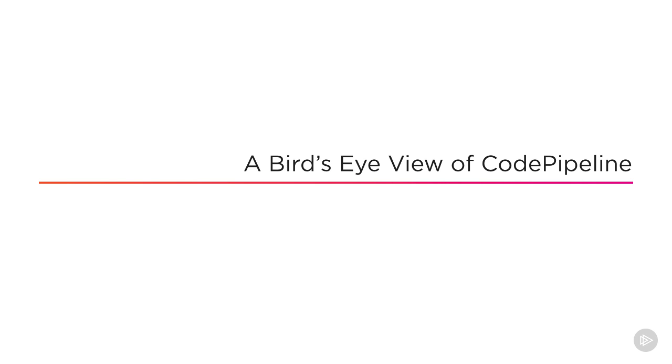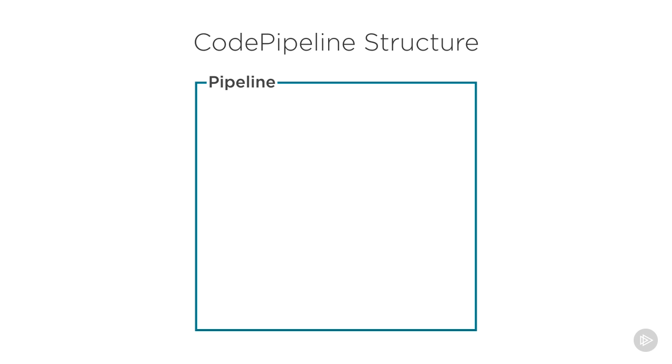While CodePipeline is a tool that brings many other AWS services together, it also has some internal structures that are important to learn. How these structures work, the different configuration options, and how they interact is essential to understand to make the most of CodePipeline. Let's start by looking at CodePipeline as a whole.